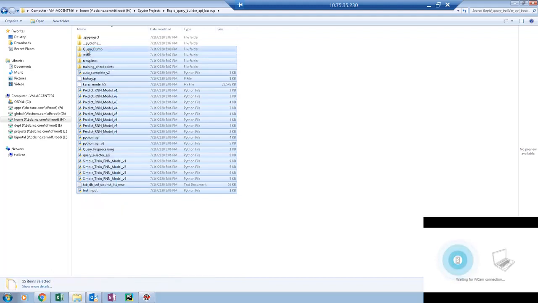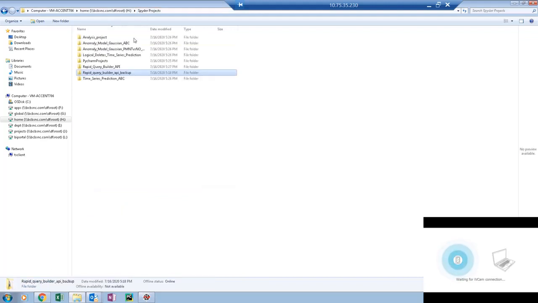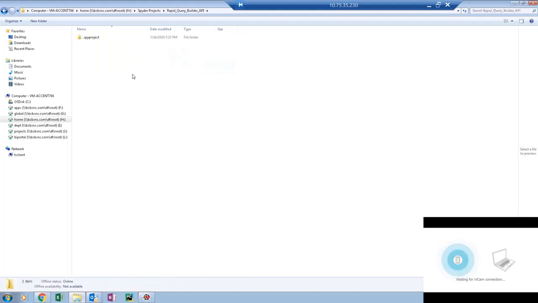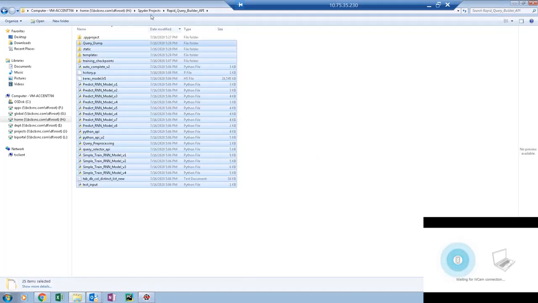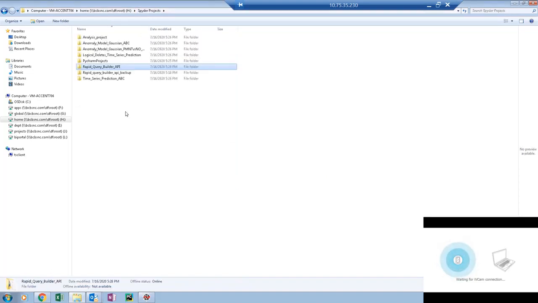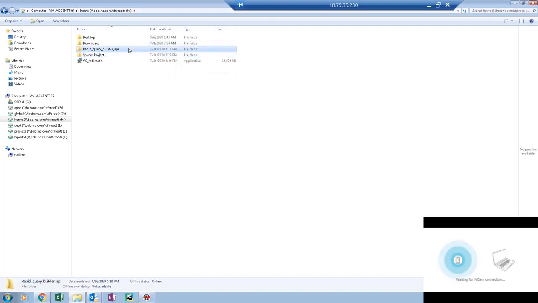So these are the files required. Copy this in here. Perfect. So we got everything we need right now. This is just a backup. Okay, perfect. This is an empty folder. Let's go ahead and delete it.